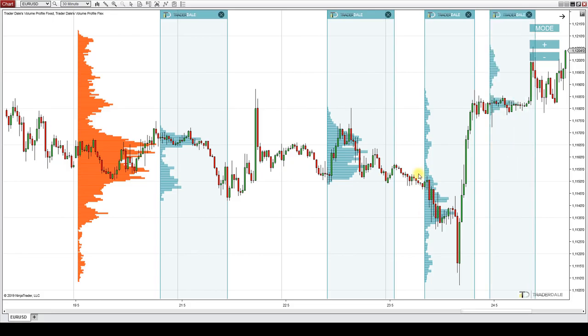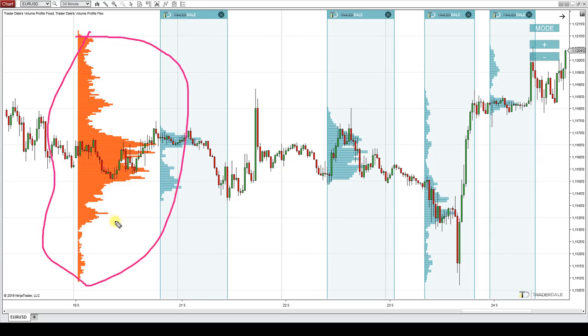The main advantage of the fixed profile, this is the orange one, is that it sort of enables you to see the big picture, the overall picture. So for example, in this screen, this is sort of intraday settings because it's a 30-minute chart. So it shows you how the volumes were distributed throughout the whole week, which is the big picture. All right, you can see that the heaviest volumes were in the center, and that the profile was a D-shaped profile, which means that there is a balance between buyers and sellers.